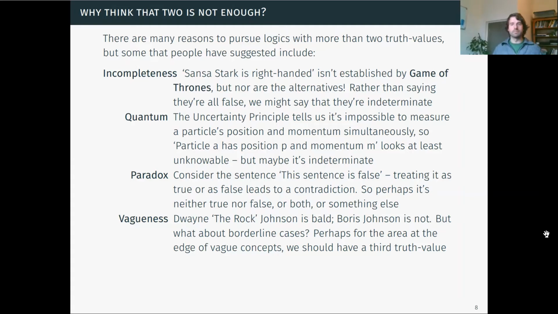There is a spectrum of people from the bald to the non-bald. One thought is that for the area at the edge of a vague concept, we should have a third truth value.